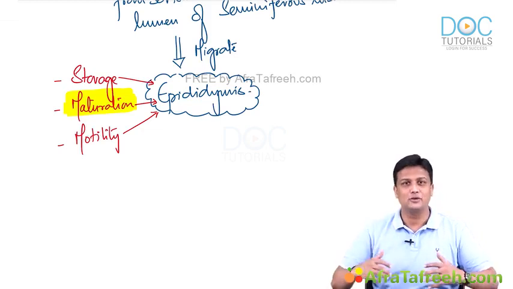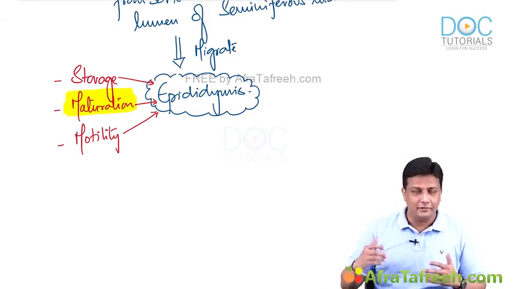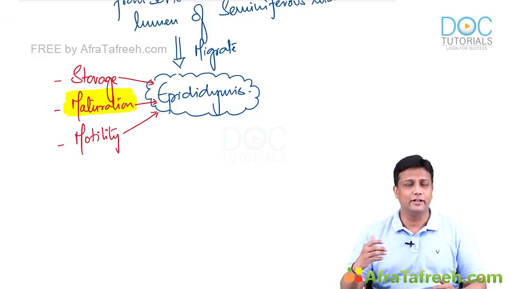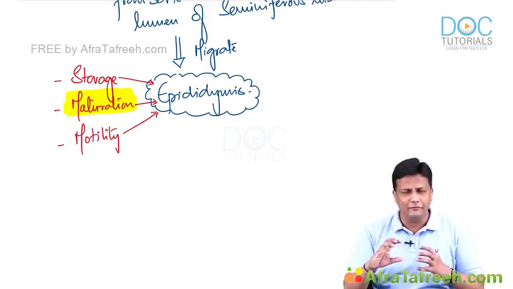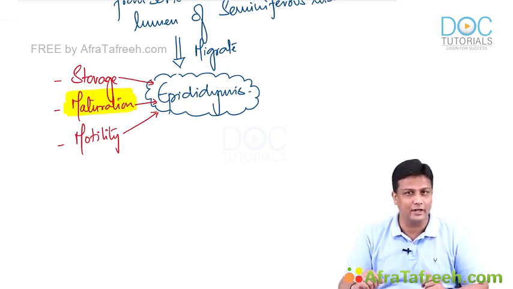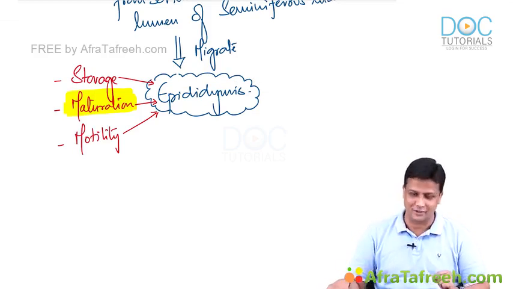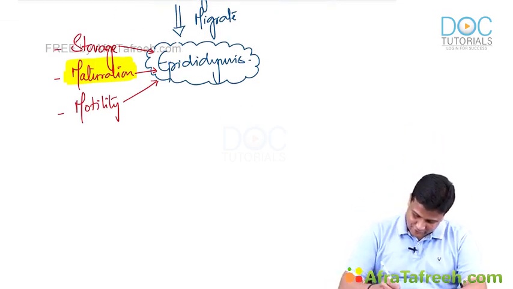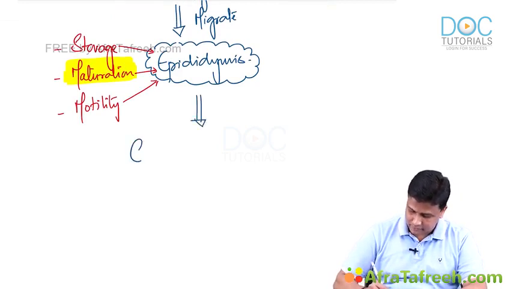Once the spermatozoa are deposited in the vagina, from the vagina they will travel via the uterus to the fallopian tube. In the fallopian tube, the final conditioning of the spermatozoa will take place, and that is known as capacitation, guys. So please write that down first of all. One more point to include here is capacitation.